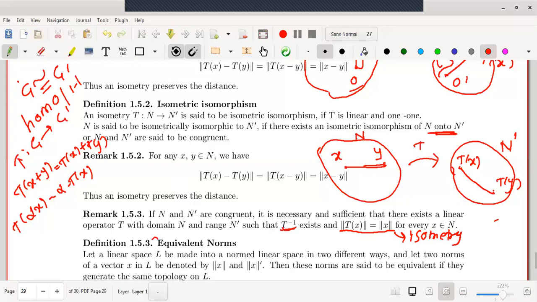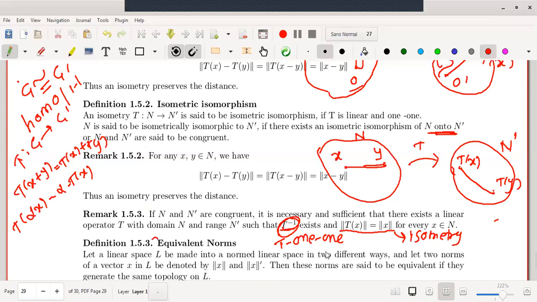Whenever T inverse exists, we know that for the existence of the mapping T inverse, we should have T is 1-1. Therefore, whenever T inverse exists, we have a guarantee that the mapping T is 1-1, and the mapping T is given to be linear. So all the conditions are satisfied: linearity, 1-1 and isometry.